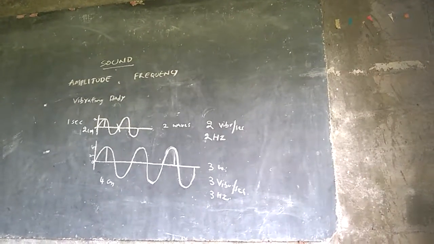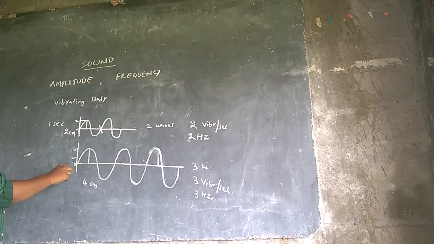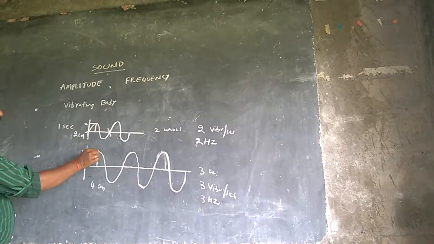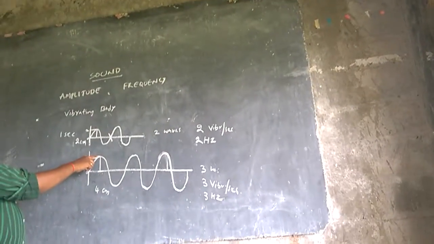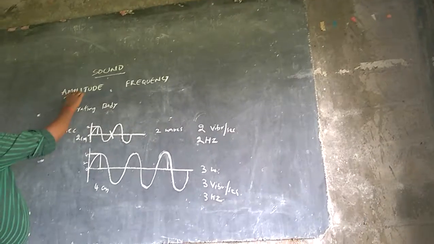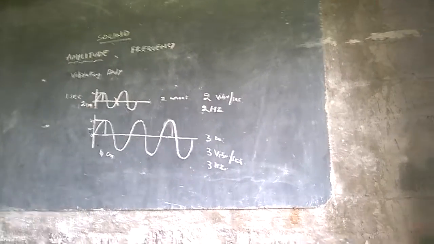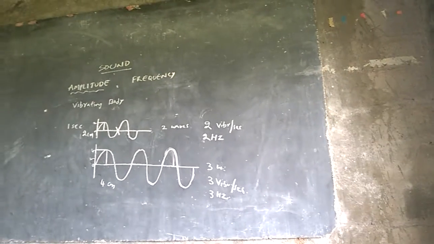So the amplitude is more for this wave compared to this wave. The distance between the mean position and the maximum displacement is known as amplitude. When the amplitude is more, the sound is more. So the intensity of sound depends on the amplitude.